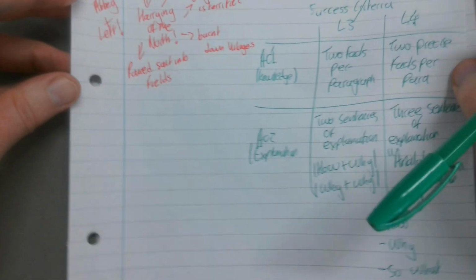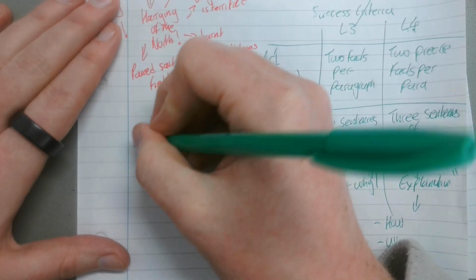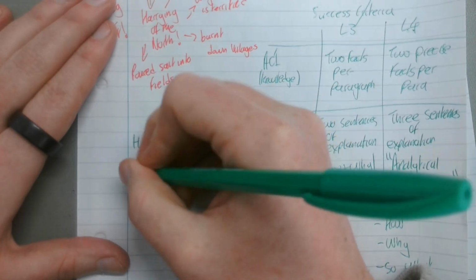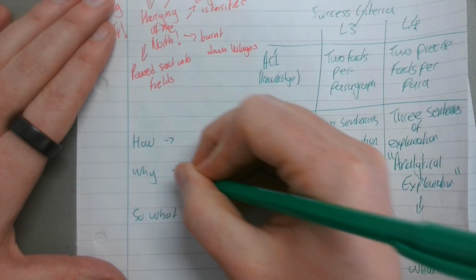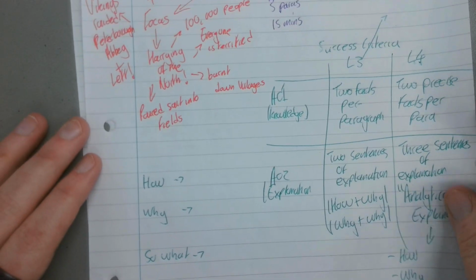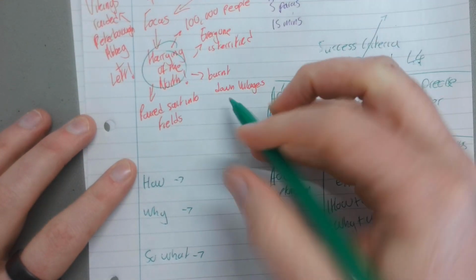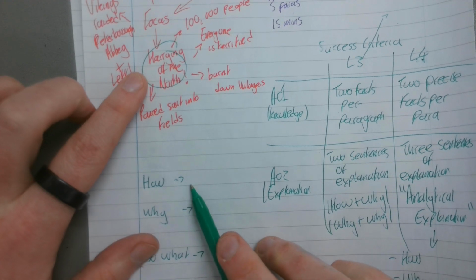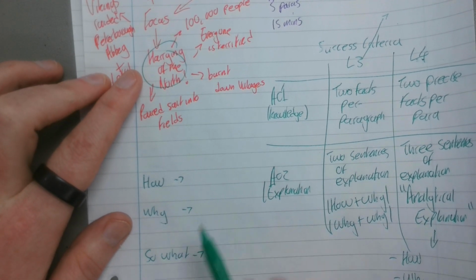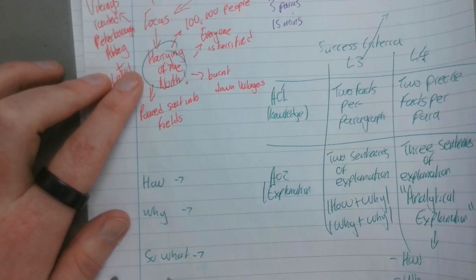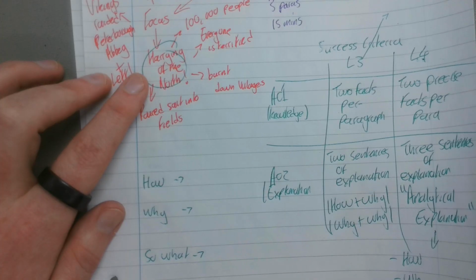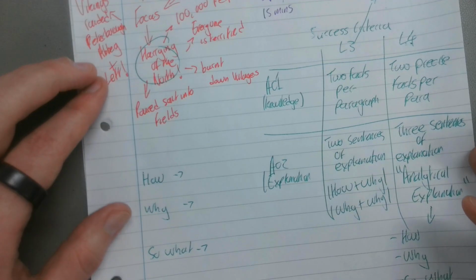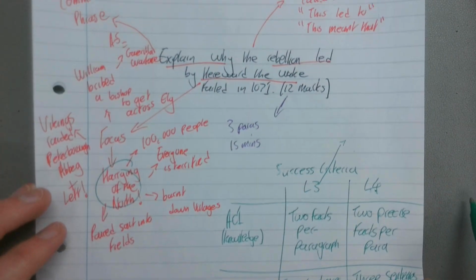And again, I just want to clarify what that means. So how, why, so what. Let's just say we are talking about the harrying of the North. How did the harrying of the North lead to the rebellion failing? Why did it lead to the rebellion failing? So what? What was the short or long-term impact of the harrying of the North? Or alternatively, why is the harrying of the North important for the failure of Hereward the Wake's rebellion?